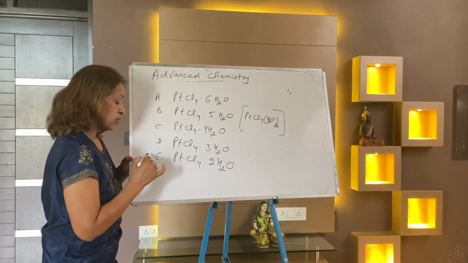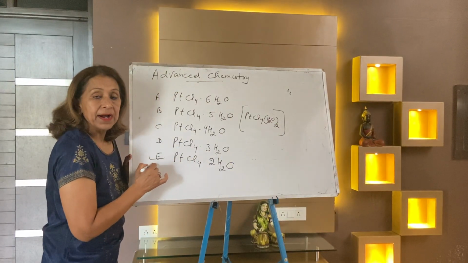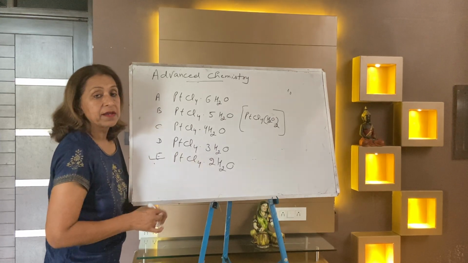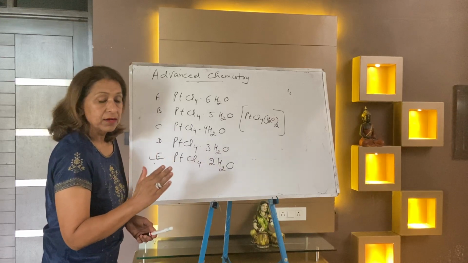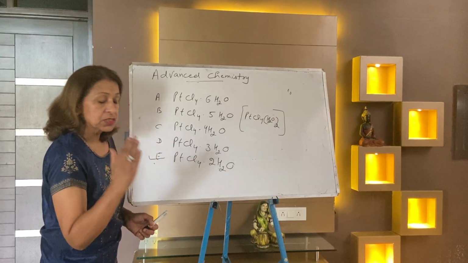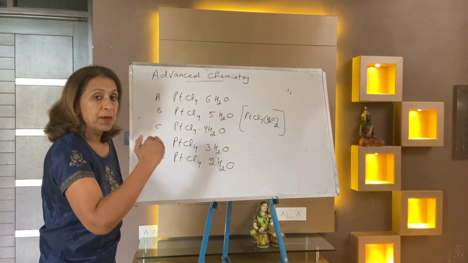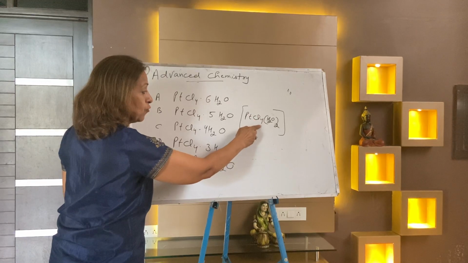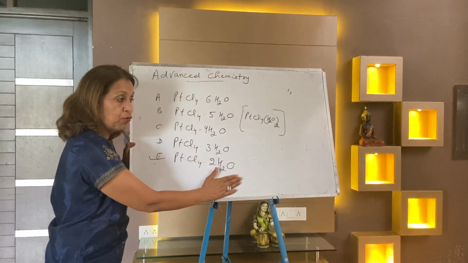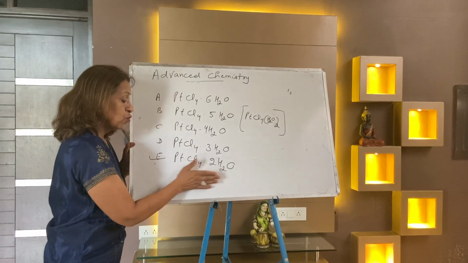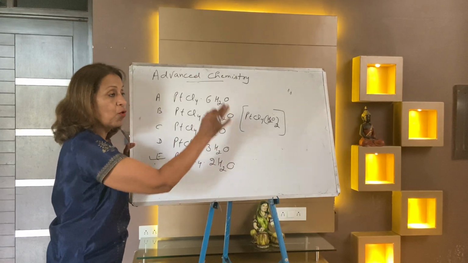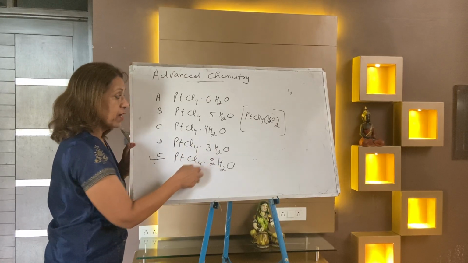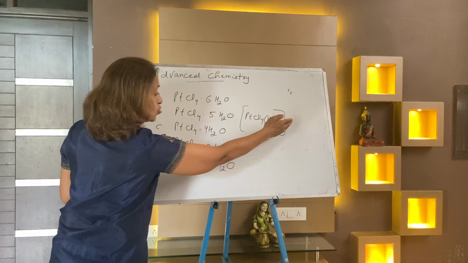This is the E part. E is non-electrolyte. Why? Because outside the bracket there is no ion. To complete the coordination number 6, the chlorines also come inside. Because the number of water molecules is less, it's 2, no chloride ion will go outside. Water 2, to make it 6, 4 chlorine inside, no ion outside.